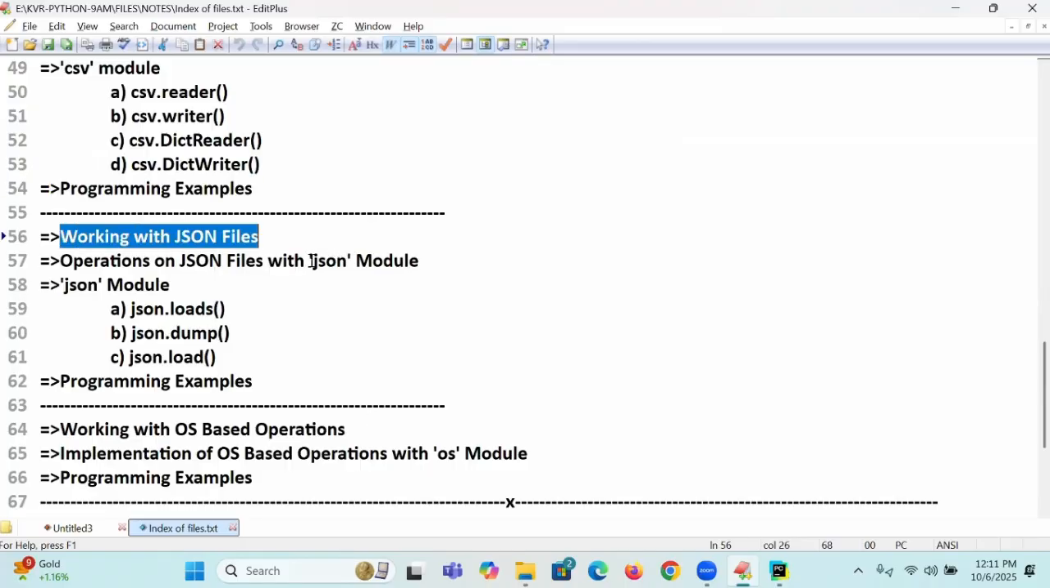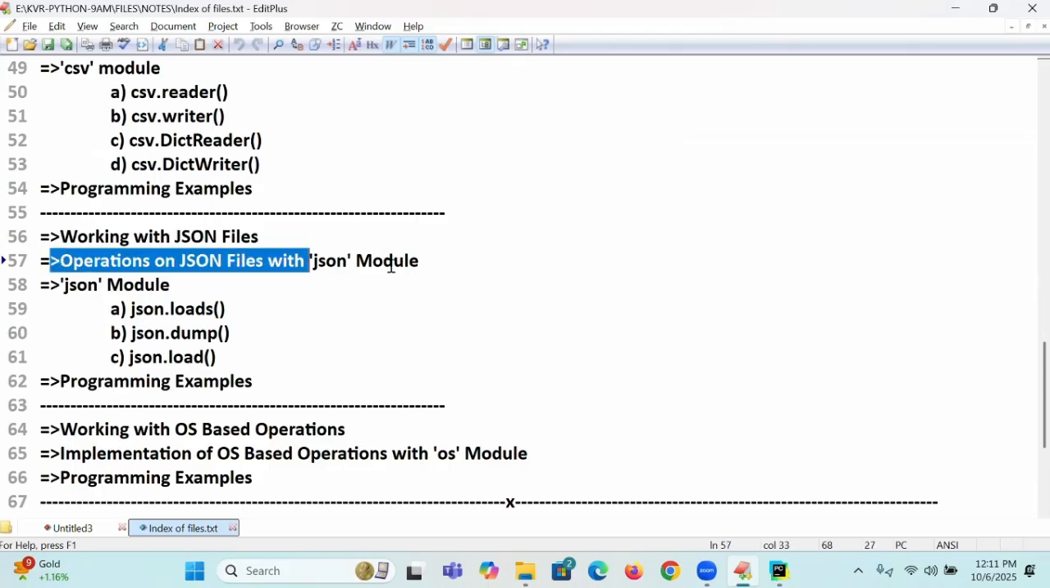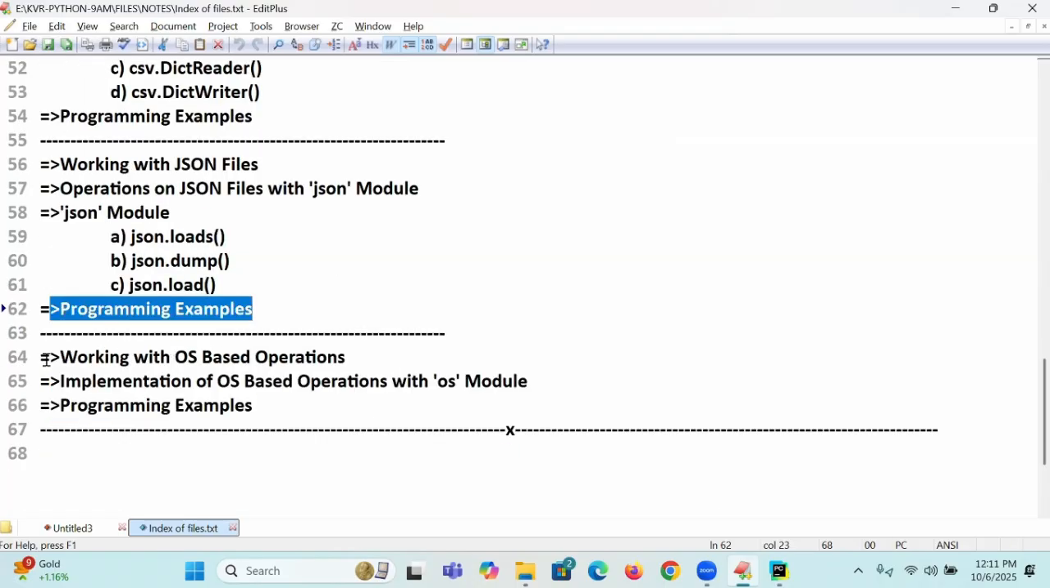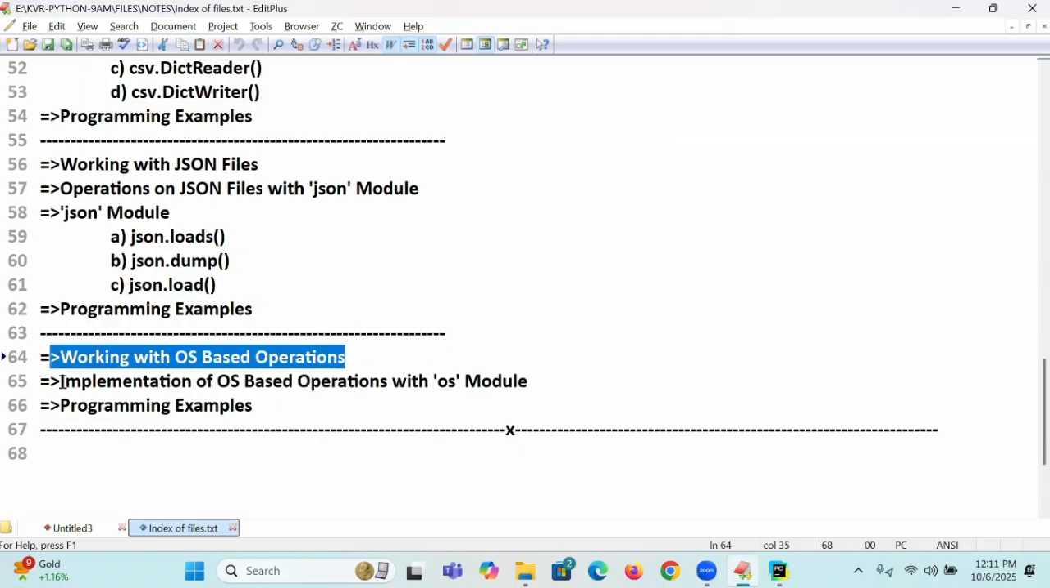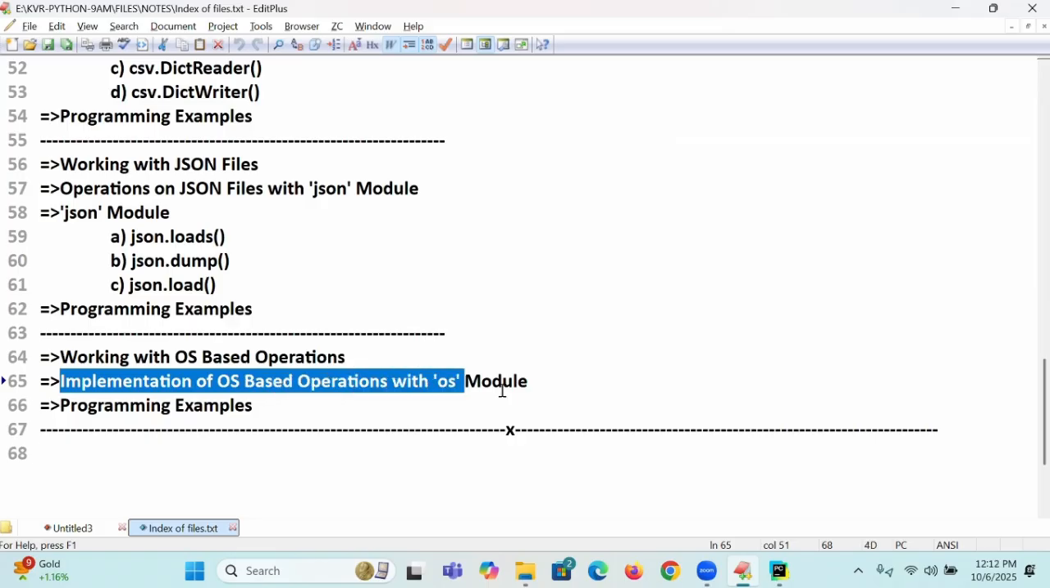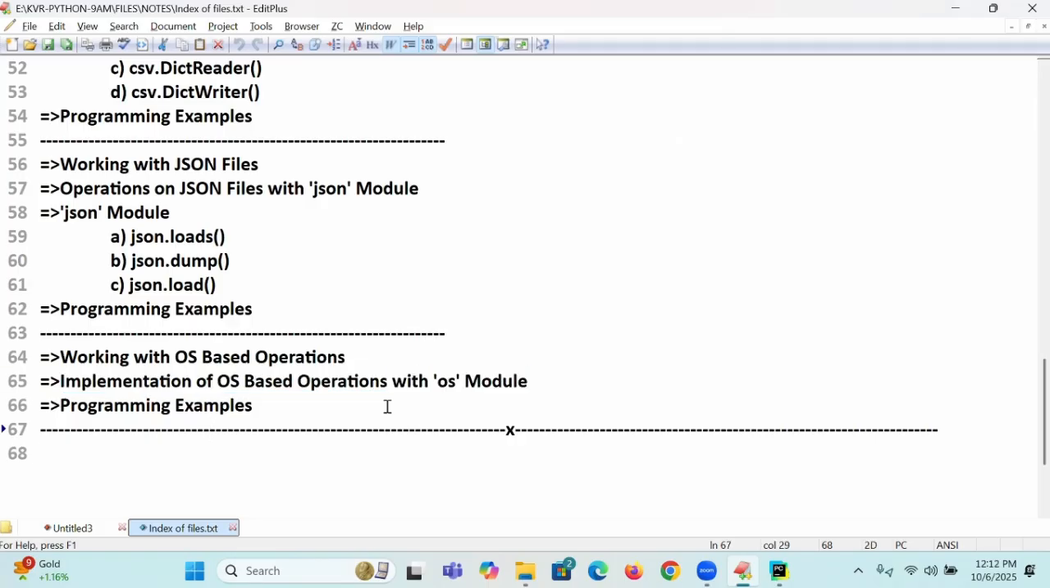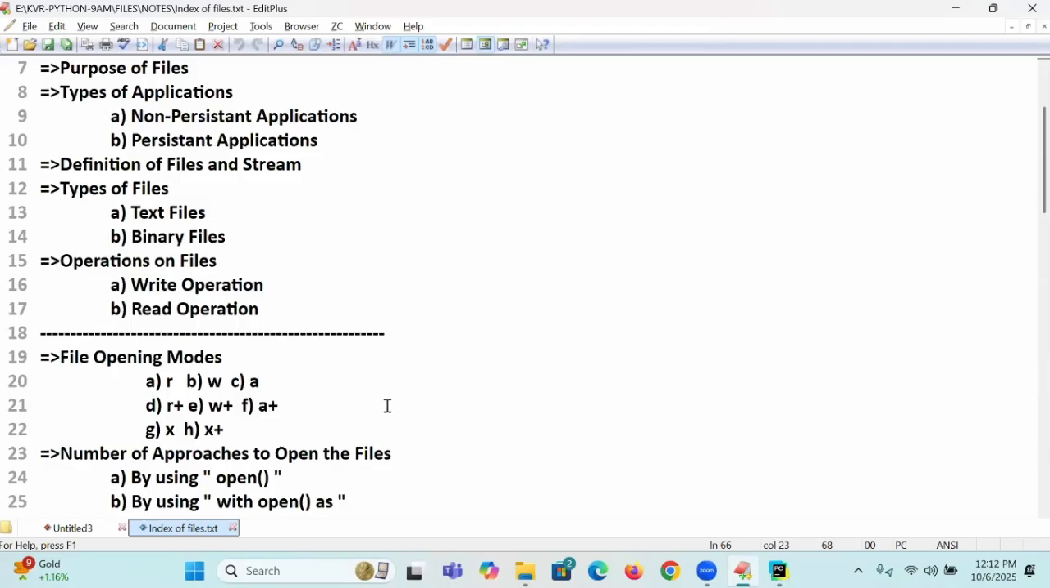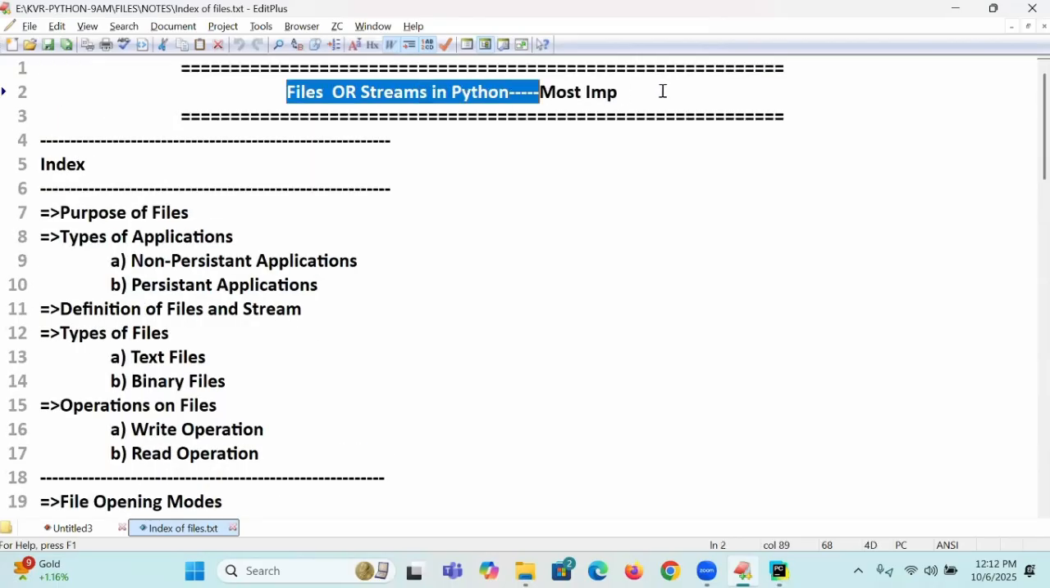Working with JSON files, very important, super important. Operations on JSON files with the json module: json.loads, json.dump, json.load, programming examples. Working with OS based operations, implementation of OS based operations with the os module, programming example. These are my topics for files.